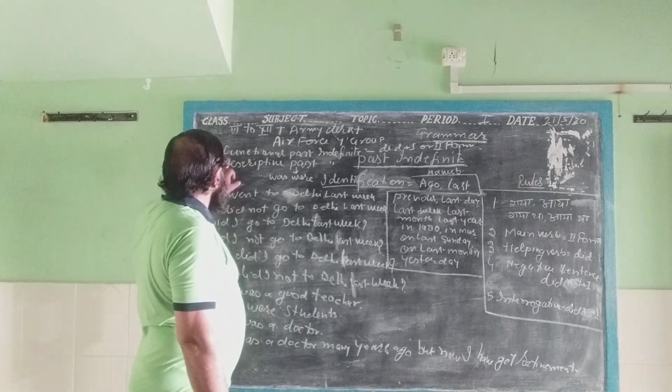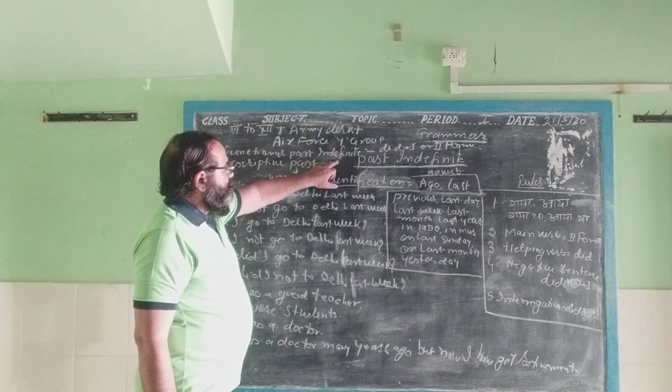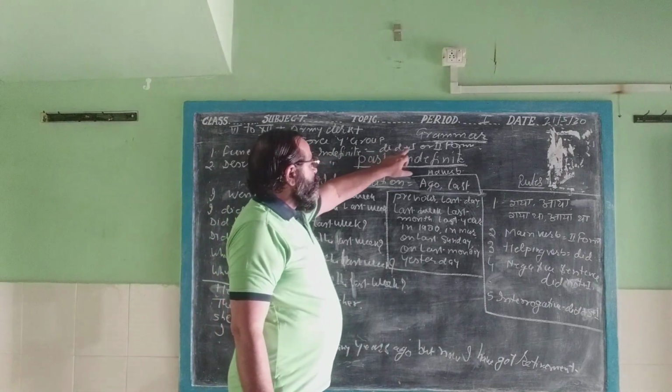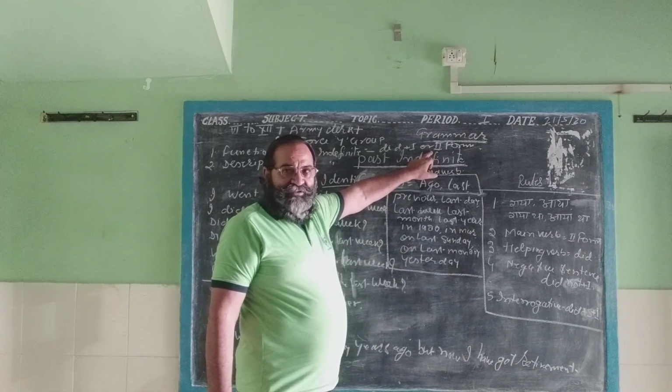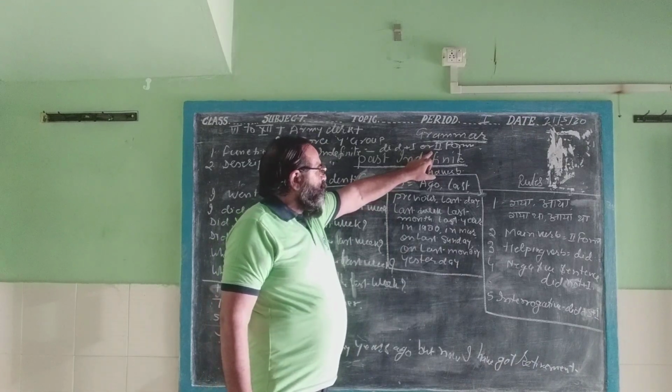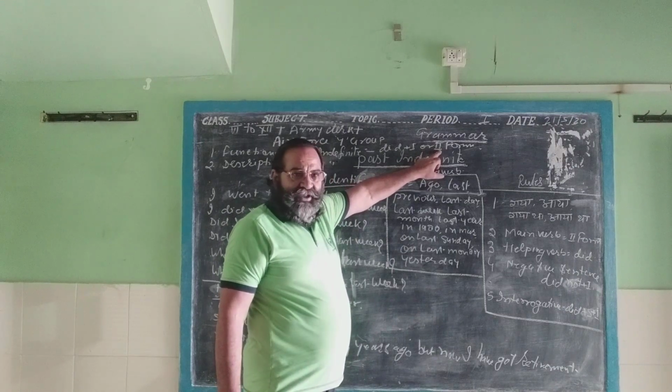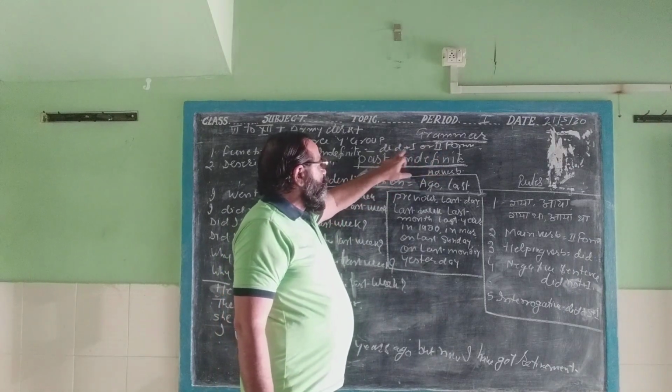In a functional past indefinite, we will find did plus first form or the second form of the main verb. Main verb will be work, either we will get the second form of the main verb or we will get did plus first form.